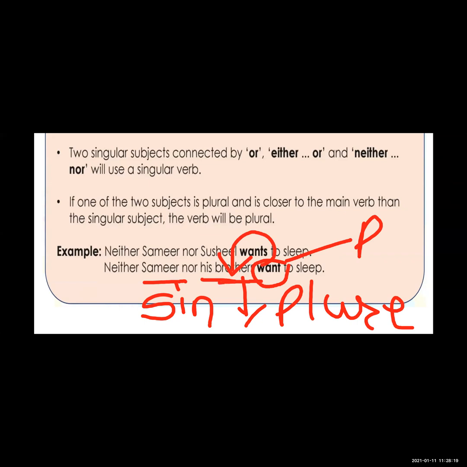So at that time we use a plural verb. Brothers is plural, meaning more than one person is here. That's why we use a plural verb. So this is our second rule.